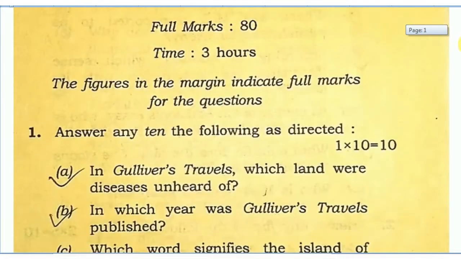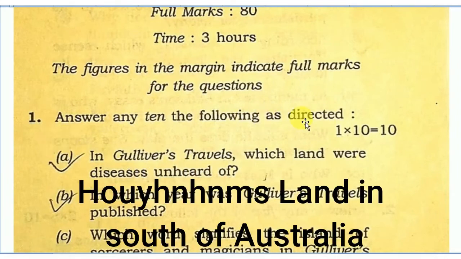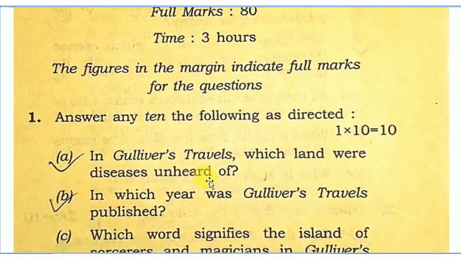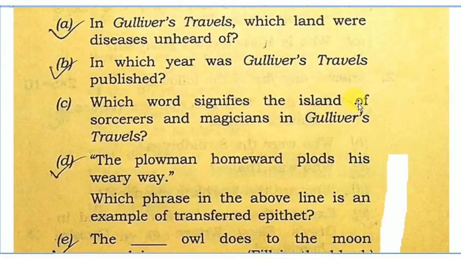1 mark questions. In Gulliver's Travels, which land were diseases unheard of? Houyhnhnms land in south of Australia. In which year was Gulliver's Travels published? Gulliver's Travels was published in 1726. Which word signifies the island of sorcerers and magicians in Gulliver's Travels? Glubbdubdrib.